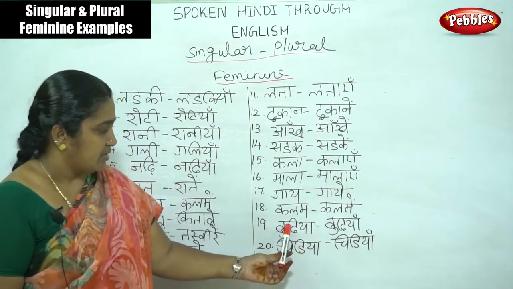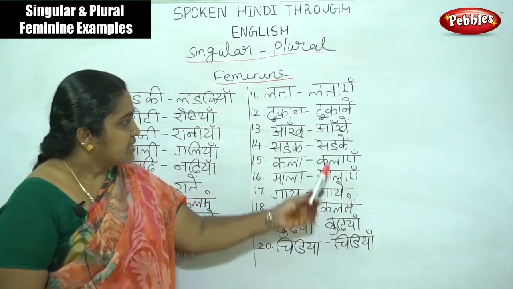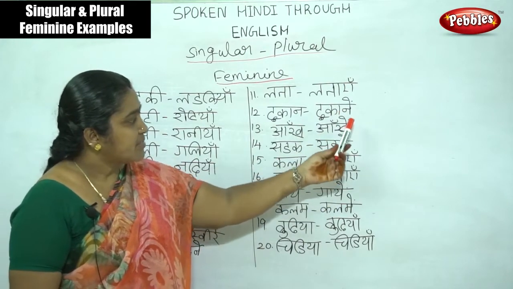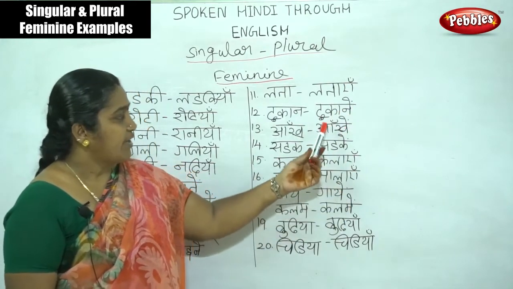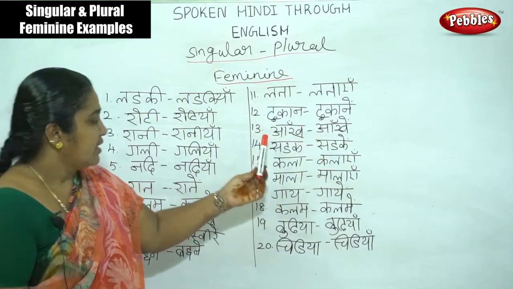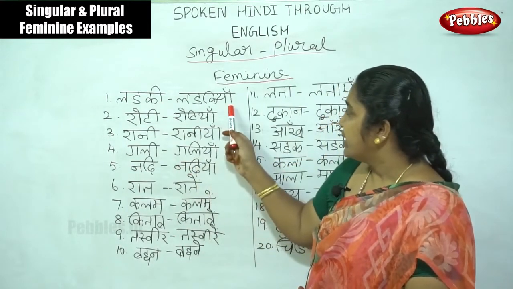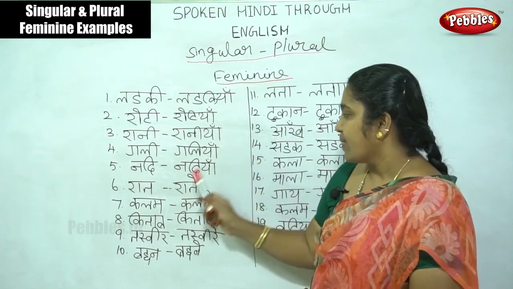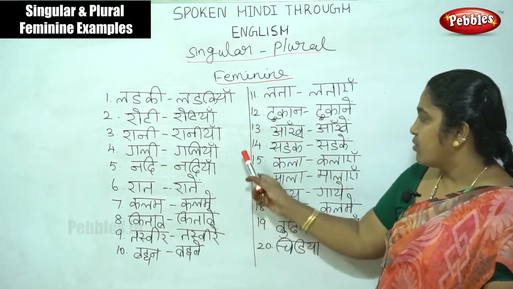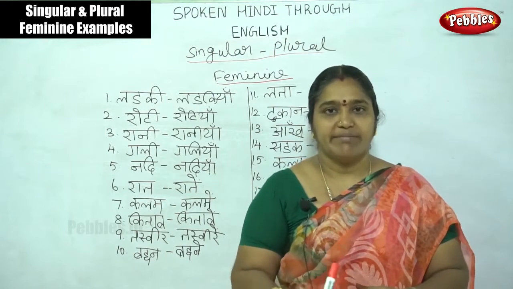Budiya, budiya. Chidiya, chidiya. See here, we have to put chandra bindu, and for these types of words we have to put bindu. Then only we can call it plural form. Once again I am explaining: the words ending with e sound here change into ya, short sound a. The 4 rules have to be followed while writing the plural format of feminine.